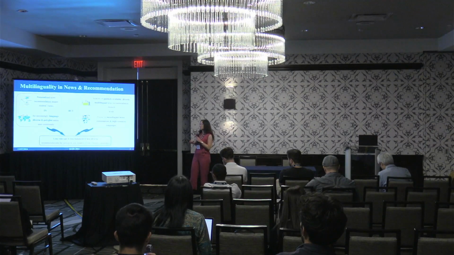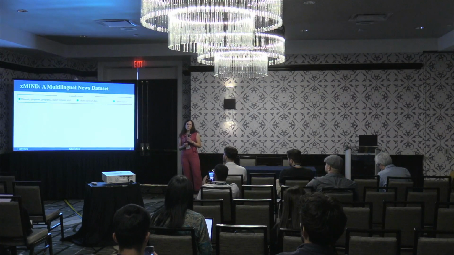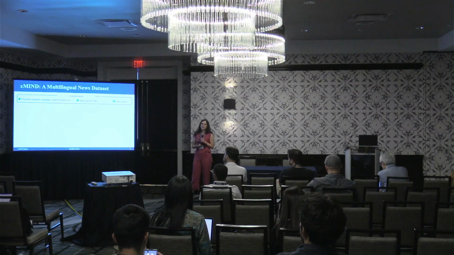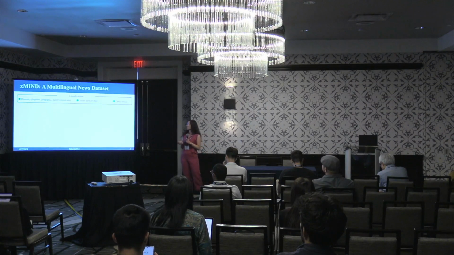And this is what motivated us to create XMind, which is a diverse multilingual news data set that we constructed with 3 main considerations in mind. Firstly, diversity, not only from a linguistic perspective, but also in terms of the geographical areas covered, as well as the inclusion of both high-resource and low-resource languages. Secondly, we wanted to create a multi-parallel data set in which the same set of news appears in all languages, such that we can directly compare different multilingual recommenders as well as cross-lingual transfer techniques across all the target languages. And finally, we wanted to offer this open source.